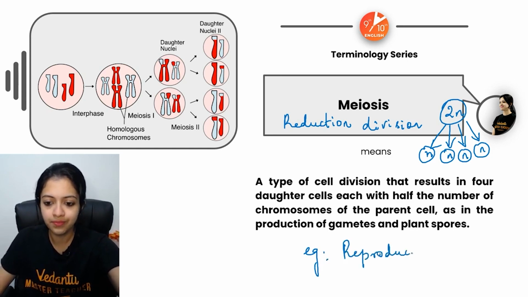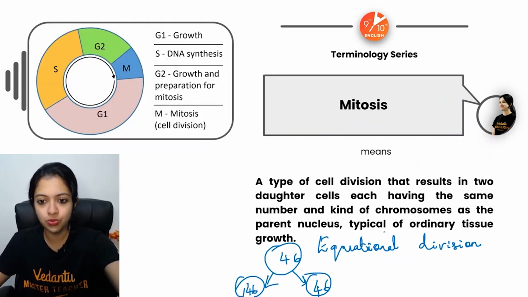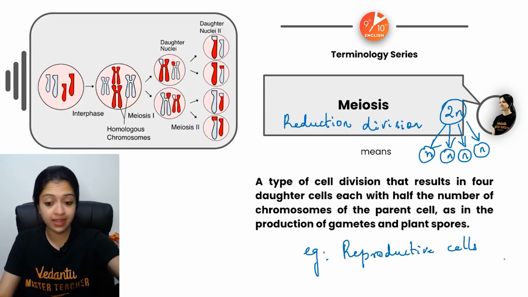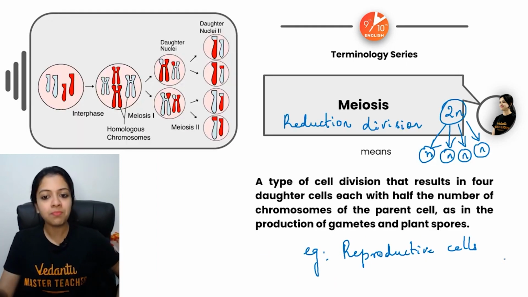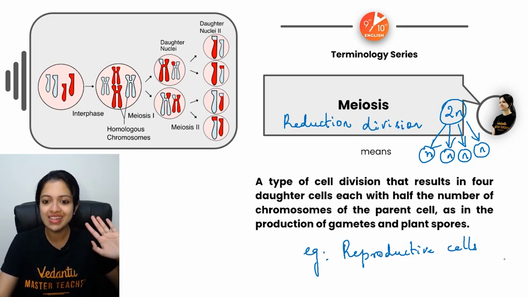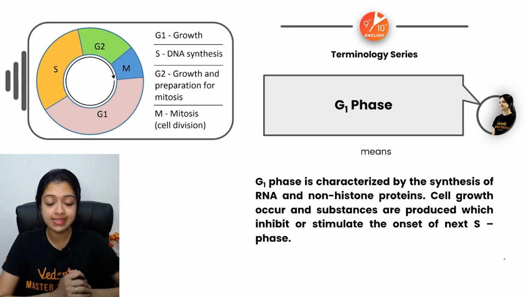Reproductive cells. And out here, mitosis, for example, we can write it as somatic cells, which are the non-reproductive cells of your body. That's it. Now, meiosis, remember, occurs in two phases, meiosis 1 and meiosis 2. All right? Now moving ahead to the further stages in the cell cycle.